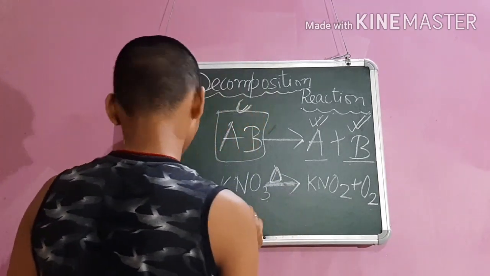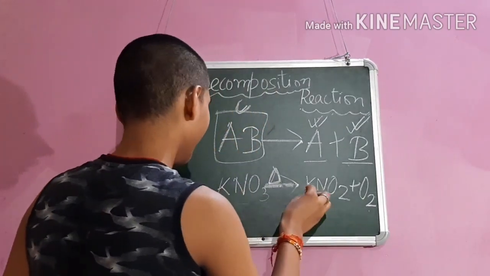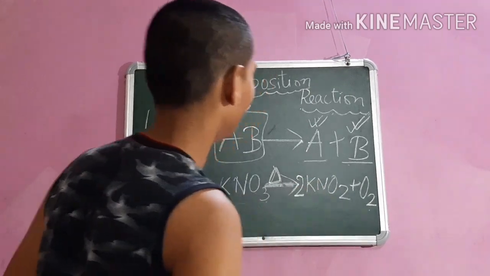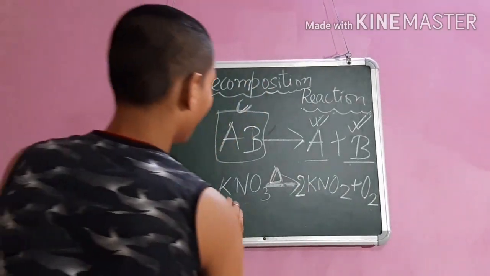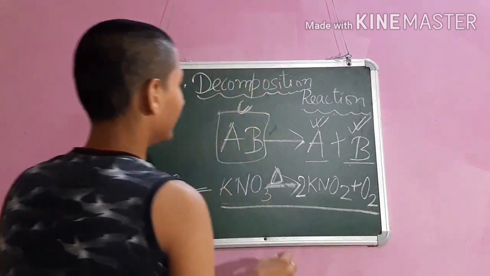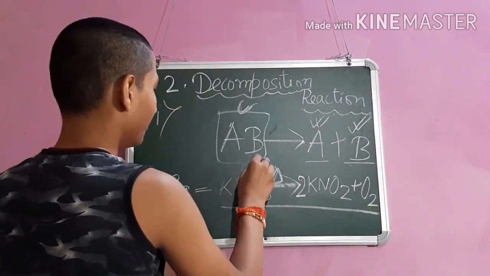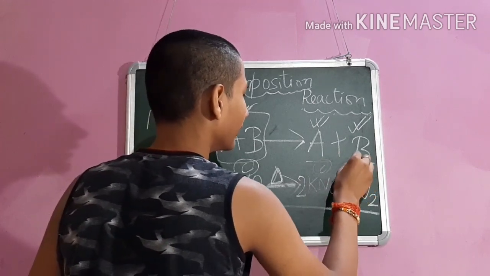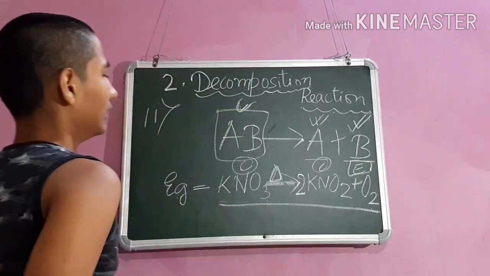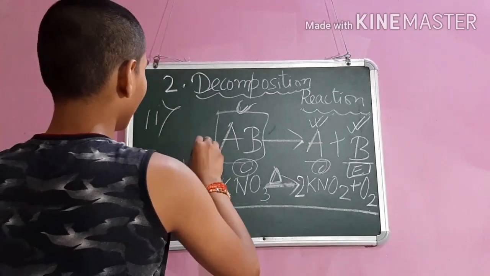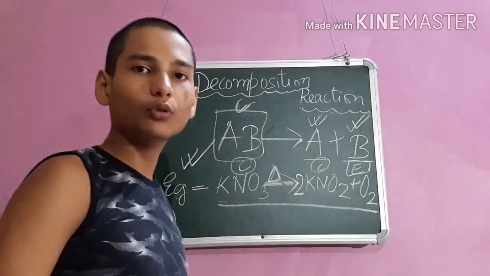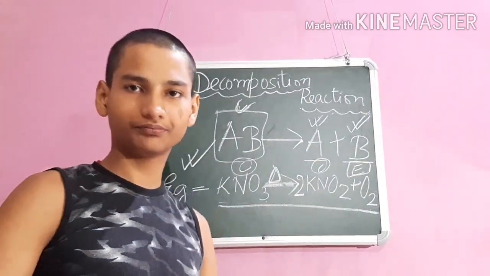This is not a balanced chemical equation. Now we have to balance it, and we will put 2 here and it will be balanced. So this is the balanced chemical equation. Here this is a compound, this is a compound, and this is an element. This is the example of property number 2. Let's move on to property number 3.